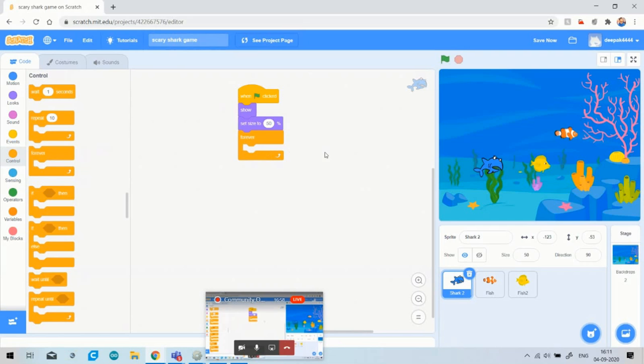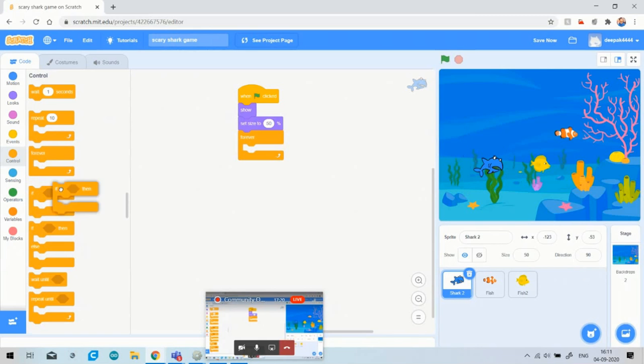Okay, got it. So again, what I am saying is that this shark will move according to my mouse pointer. For this, I have to choose one distance for the mouse pointer. As it will be greater than that value, it will start moving. So for this, you have to choose conditions.